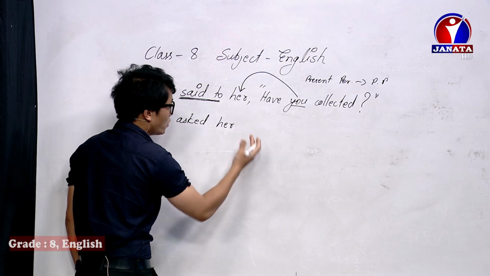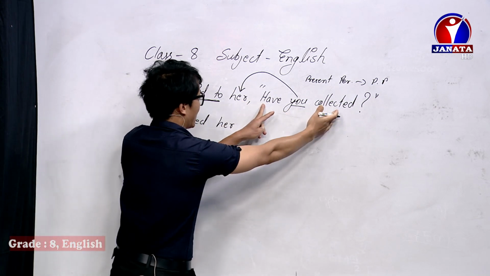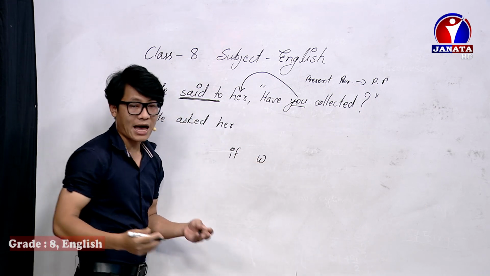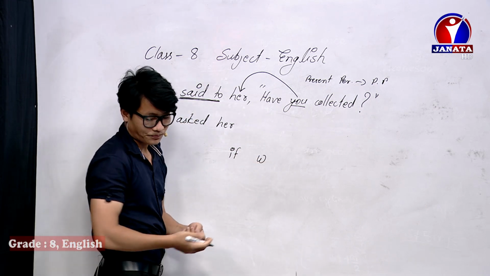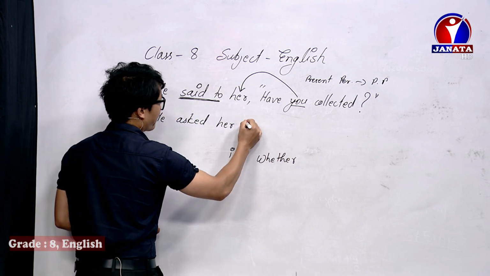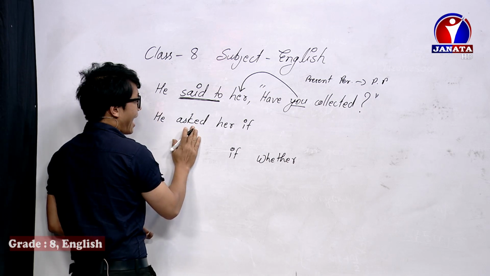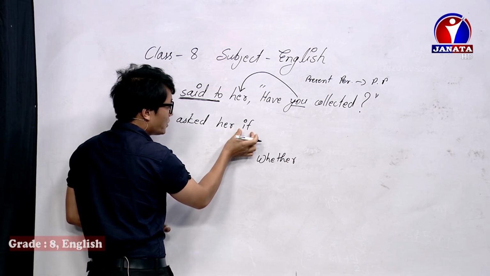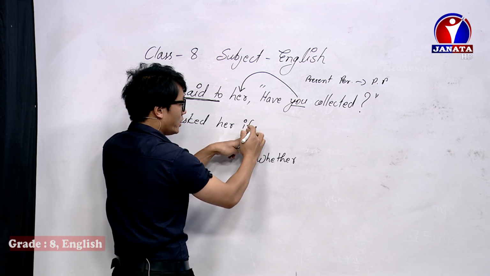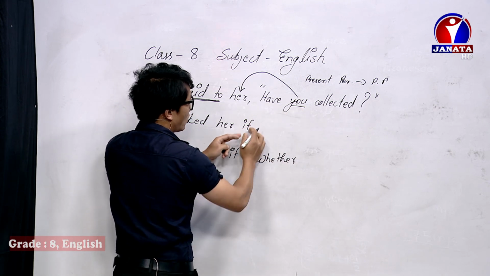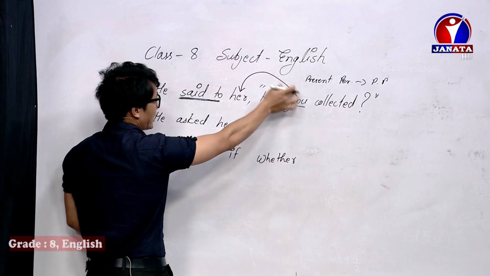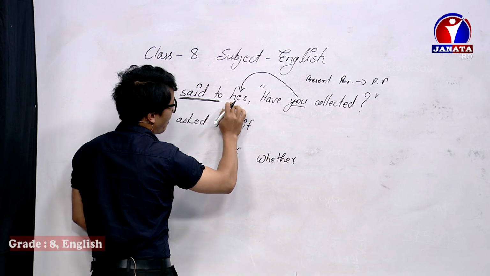Now, how to join this reporting and reported? So we have if, or you can write whether. You can choose one, if or whether. So let me write here if. He asked her if. After writing if, you don't need to focus on the auxiliary verb. You need to focus on the subject. So what is the subject? You, and you should be changed into the object, and the object is her.